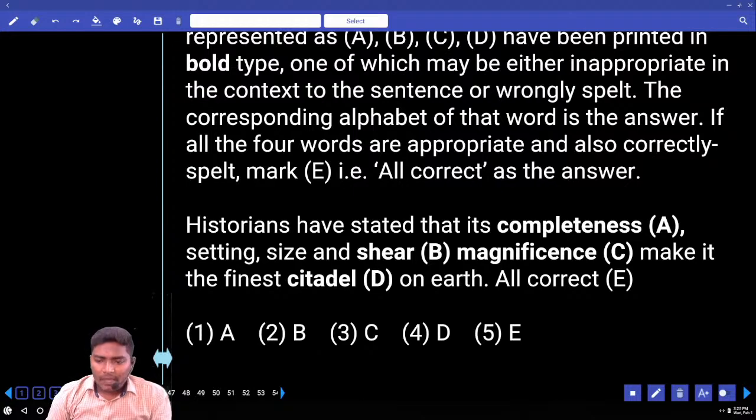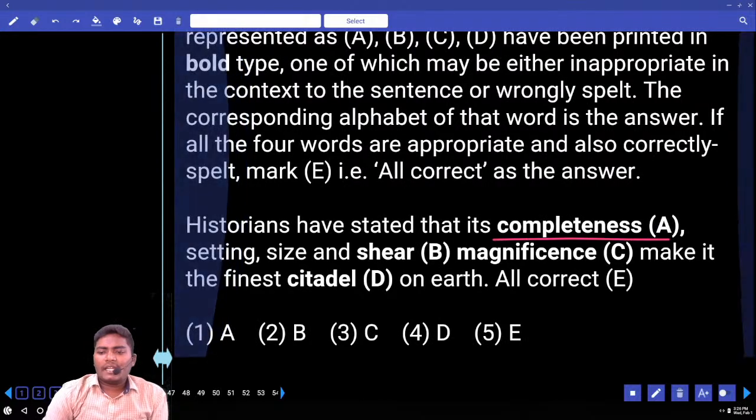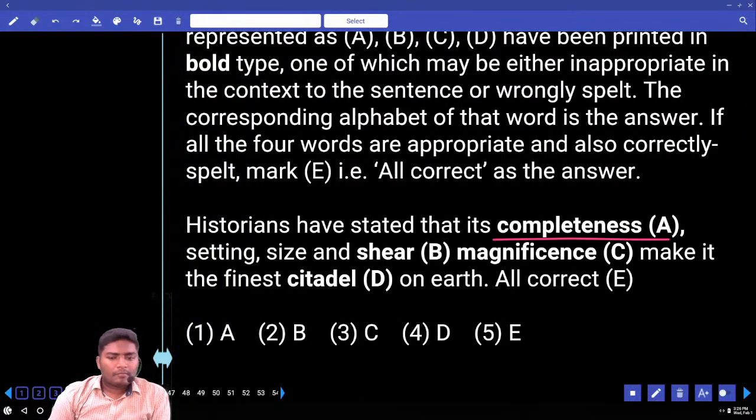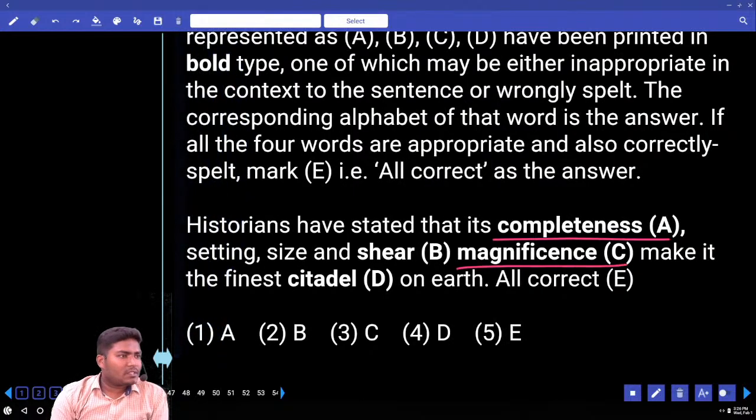Completeness, sheer, magnificence, citadel, anything else? Yeah, that's 4. Completeness. Is the spelling correct there? Yes. Any other word that you know? Magnificence. Is the spelling correct? Yes. You should know completeness and magnificence. If you know these two spellings are correct, then you can find out the wrong one. Now, you may feel like you don't know these two words. Citadel is a repeated word.